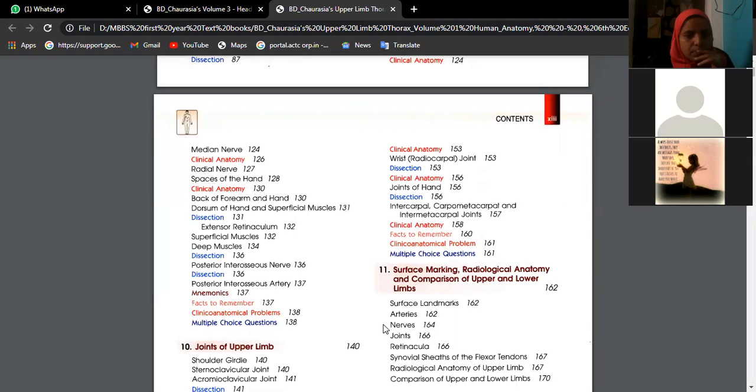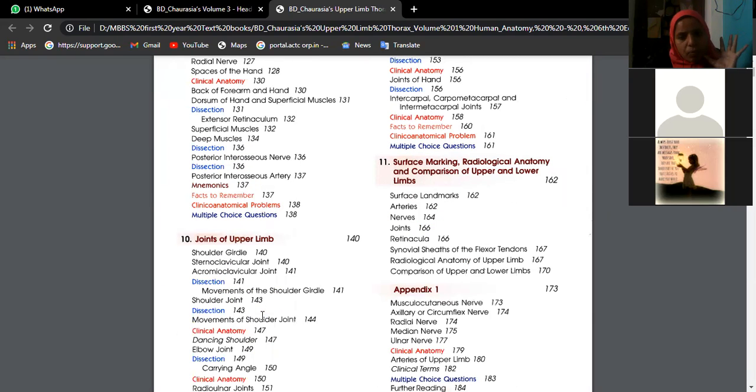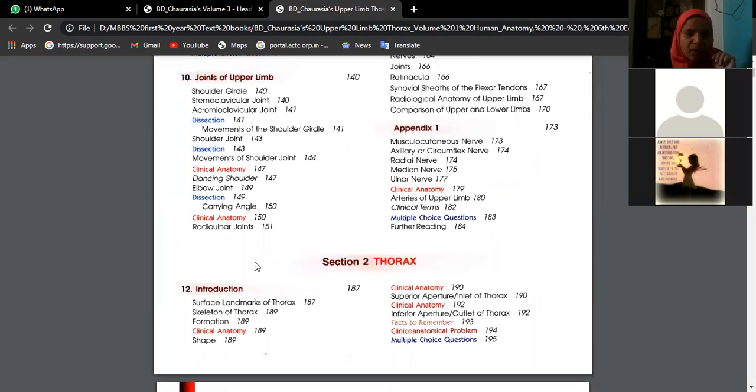Basically, 3.5 digits laterally are supplied by the superficial branch of the median nerve. 1.5 digits are supplied by the superficial branch of the ulnar nerve. The ulnar nerve also supplies the lumbricals. It is the musician's nerve. It supplies almost all the muscles of the palm, with few exceptions: the first two lumbricals and also one muscle of the thenar compartment.